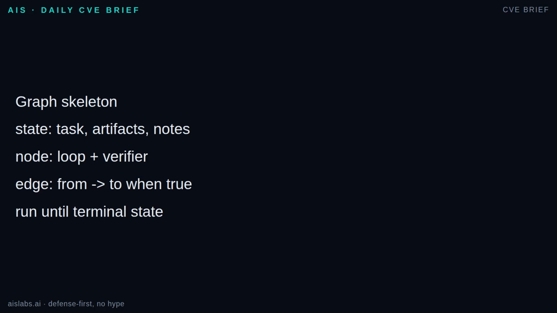It is a rule like fetch to script when source is saved is true, or render to repair when render error exists. Fourth, define terminal states: uploaded, rejected, needs human, or budget exhausted. Notice the opinionated part. I prefer nodes to write artifacts and facts, not hidden intentions. State should be inspectable when the system wakes you up at midnight.